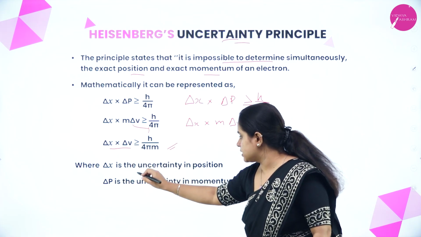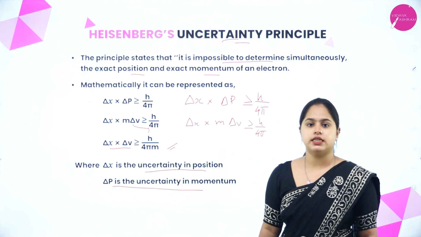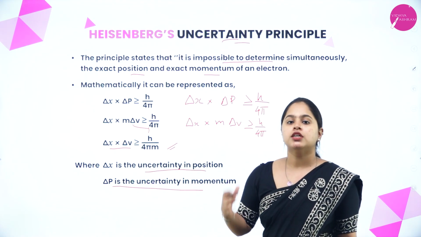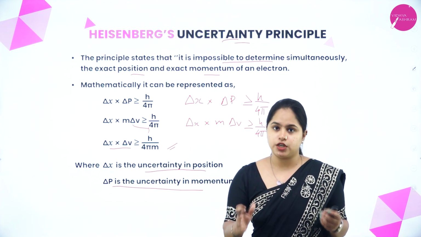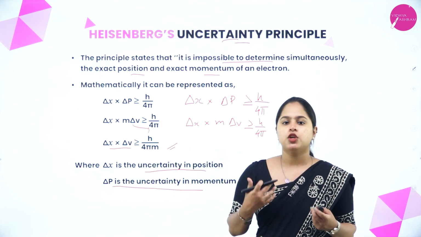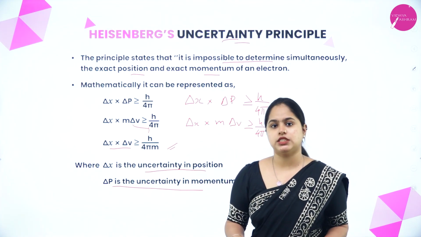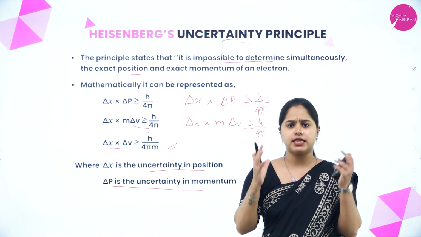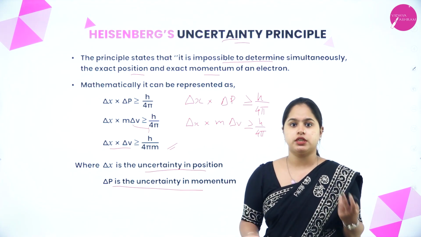Here delta x is the uncertainty in position and delta p is the uncertainty in momentum. So I hope this equation is clear for you. So this is Heisenberg's uncertainty principle. That means at a particular time, simultaneously, you won't be able to measure the exact position and exact momentum of an electron. So what does this actually mean? That simultaneously you can't obtain the values for both of these, position and momentum.